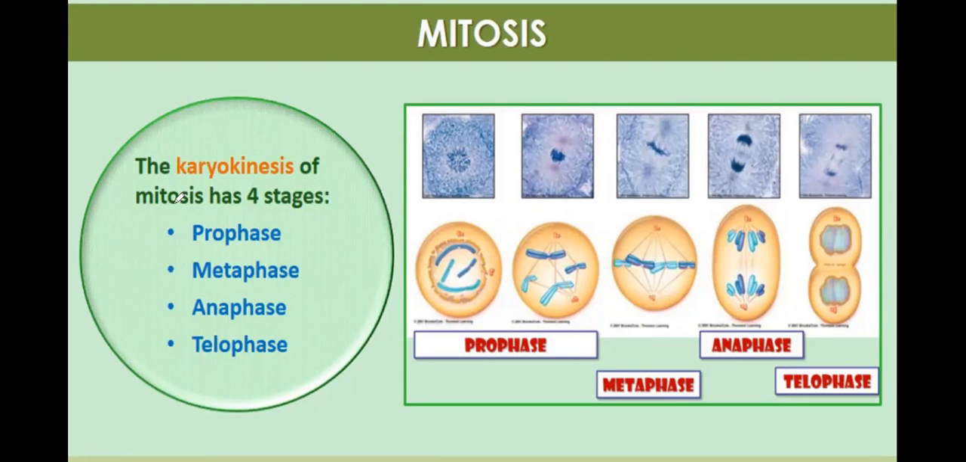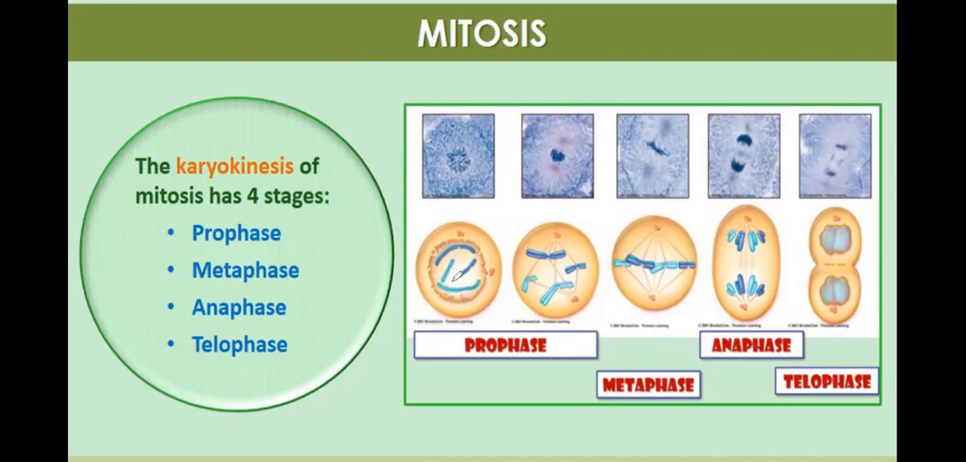The karyokinesis of mitosis has four stages. Karyokinesis means division of the nucleus. First the nucleus will divide, and that is called karyokinesis. So during the process of karyokinesis in mitosis there are four stages. These are prophase, metaphase, anaphase, and telophase.